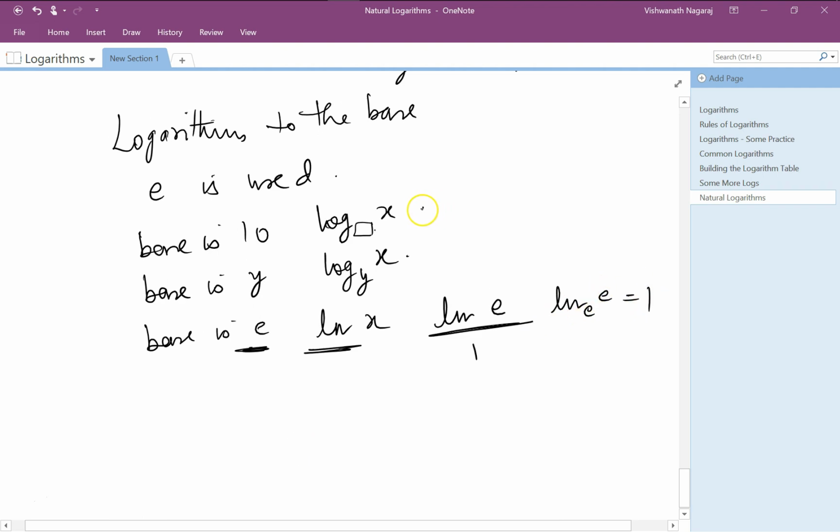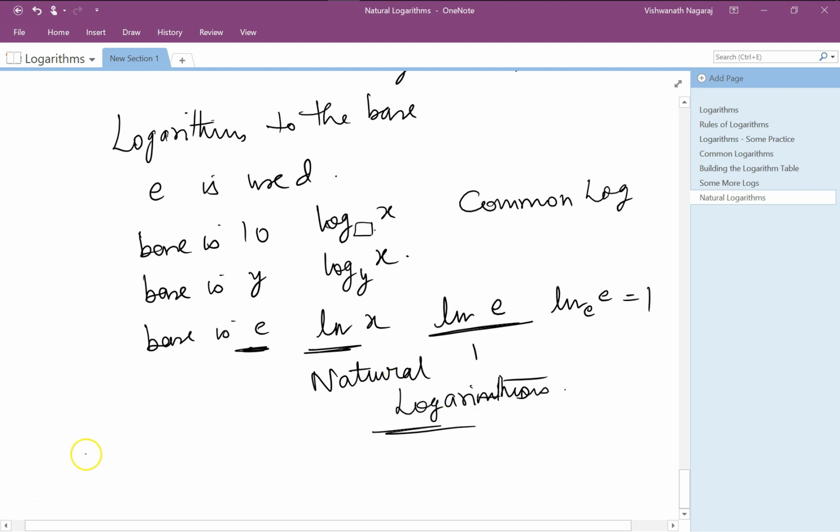Now finally, logarithms to the base 10 are called common logarithms, common logs, and logarithms to the base e are called natural logarithms. Okay, I think that's enough for today.